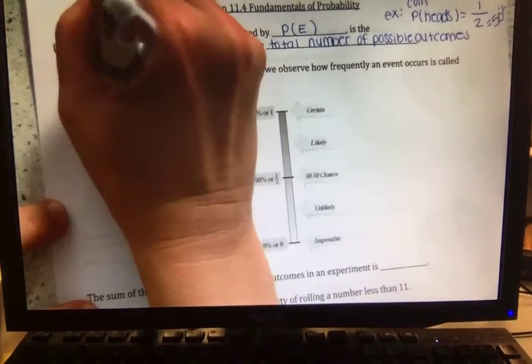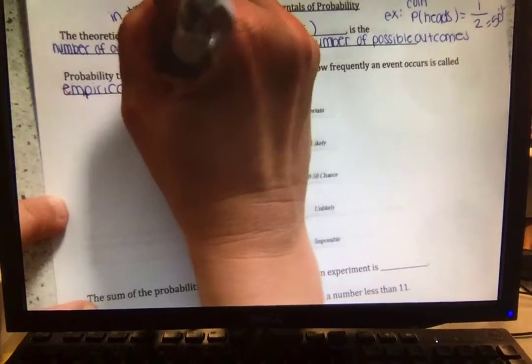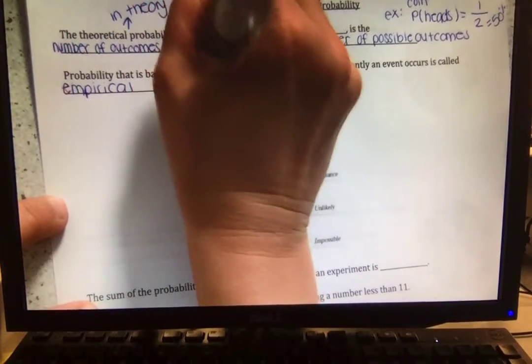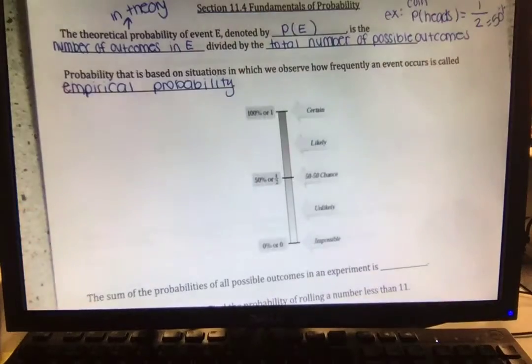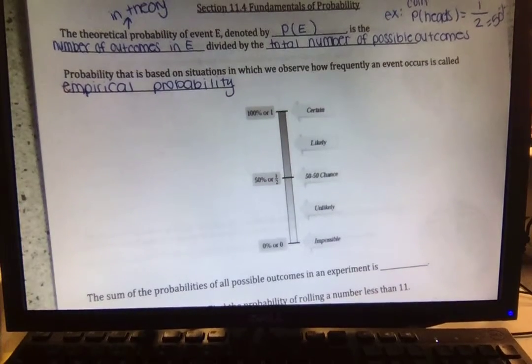For example, if they ask me the probability that a student's going to come in late, I would sit here and literally count how many people come in late. It's an experiment. I literally observe you doing it, so it's empirical.